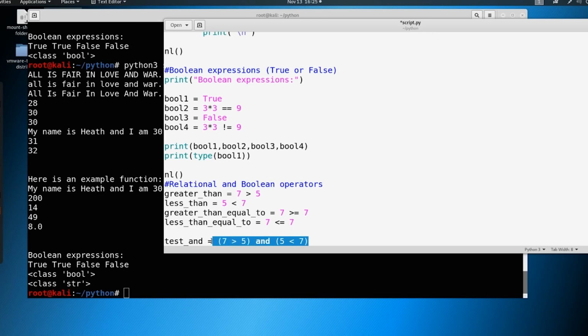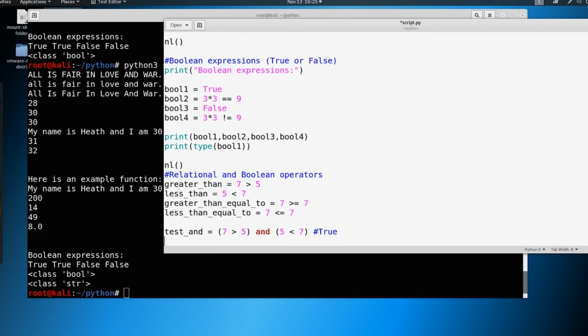That would make this entire statement true. If we were to say, let's call this test 2, 7 is greater than 5, which is true, and 5 is greater than 7, well, that's not true, so this whole statement is going to be false, because we're saying and.